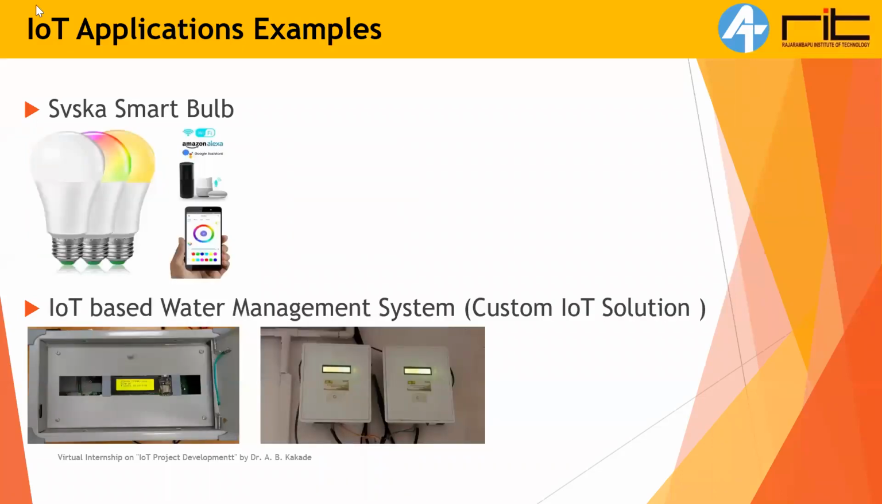Next is the Syska smart bulb. You may have heard of this bulb. You can control the on and off of the bulb, or you can change the color using your Android application. You can integrate that with your Alexa and Google Home also. You can see in the image. So basically, IoT is this.